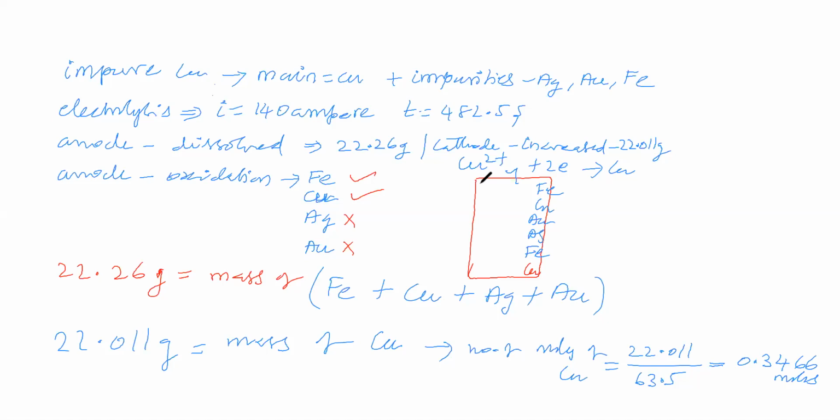For that case, we can take the electrolyte as dilute sulfuric acid also. We cannot say it contains both. One student says it contains both. That we cannot say. Why? Because in this electrolytic refining, we can take the electrolyte as copper sulfate, otherwise dilute sulfuric acid solution. So the experiment is